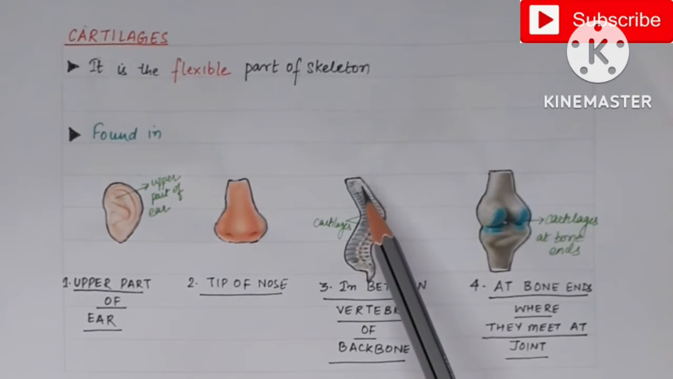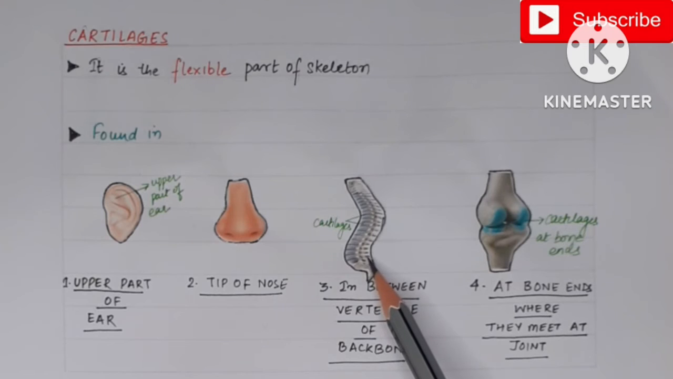Then we have studied about the backbone, that it is further made up of small bones called vertebrae. Cartilages are found in between the vertebrae. In this picture, these blue color lines show the presence of cartilages in between the vertebrae.